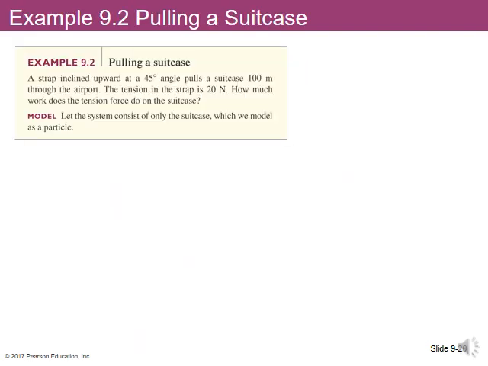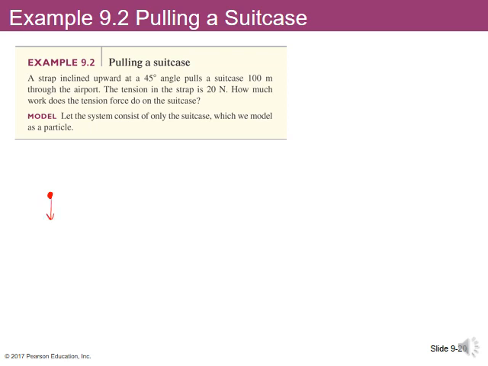Now finally, let's look at an example problem. Here we have a strap inclined upward at a 45-degree angle that pulls the suitcase for 100 meters through an airport. We know that the tension in the strap is 20 newtons. We want to figure out how much work the tension force does on the suitcase. So let's let the system consist of only the suitcase. To start with, we still want to think about making a free body diagram and figuring out what forces we have acting on this situation.